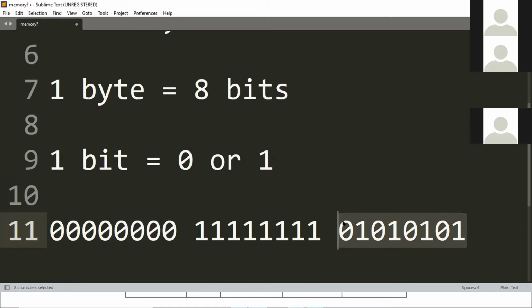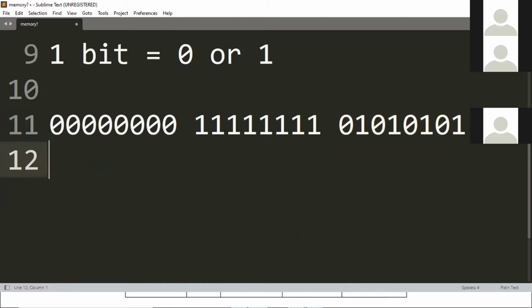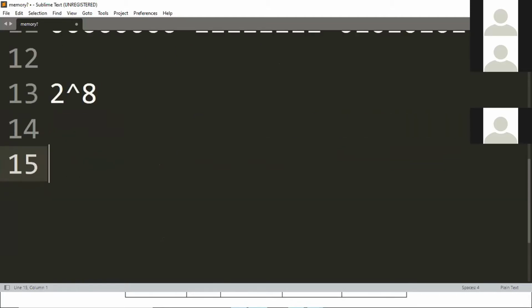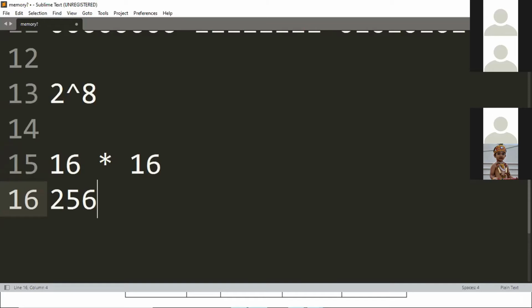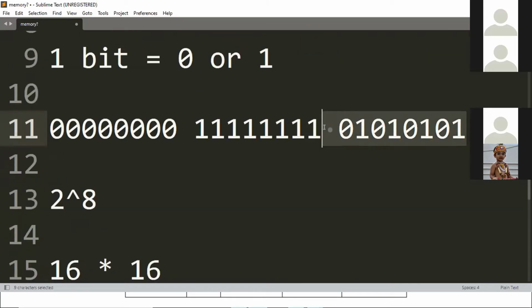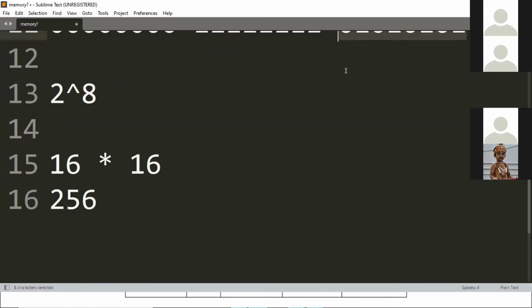Yes, sir. Okay, so this can represent a lot of integers. If you commute, you will find out it is 2 power 8 times. What is 2 power 8? 2 to the power of 8. Tell me, 2 power 8 is like 2 power 4 into 2 power 4. 16 into 16. What is 16 into 16? 256. So you can have 256 addresses.